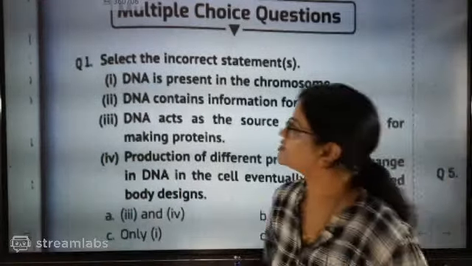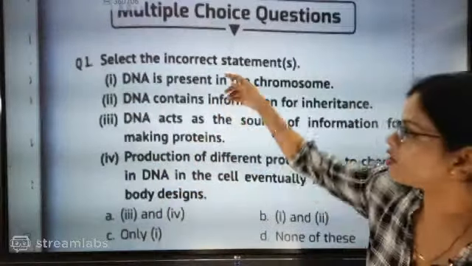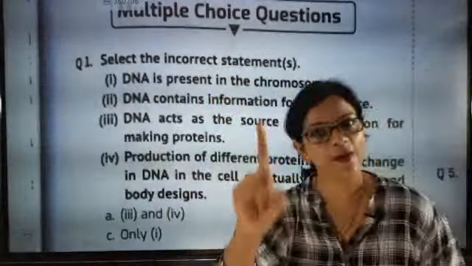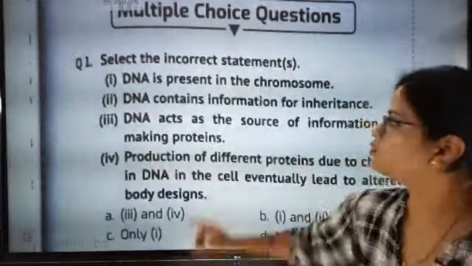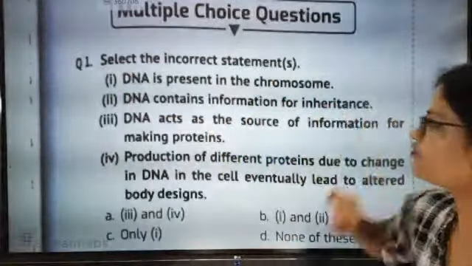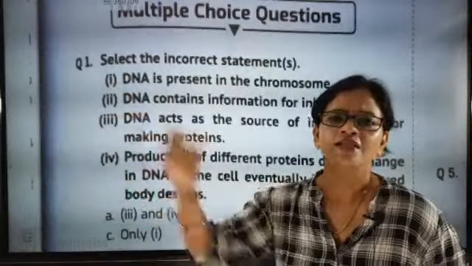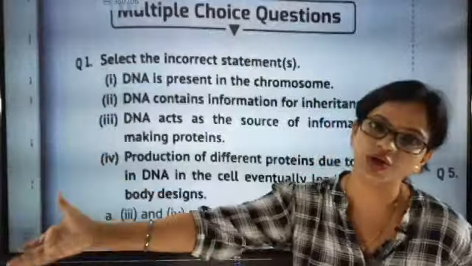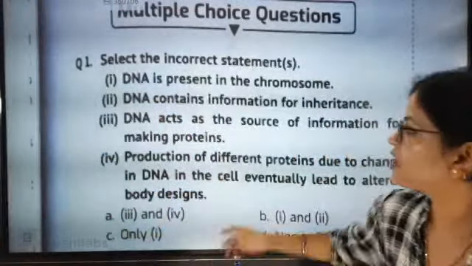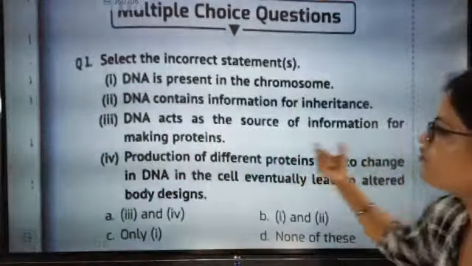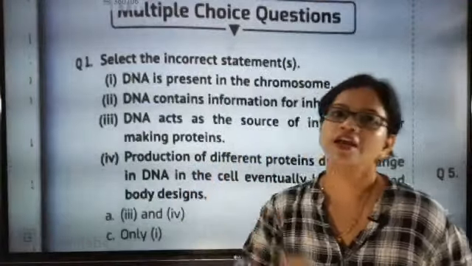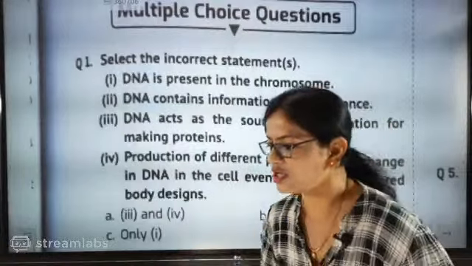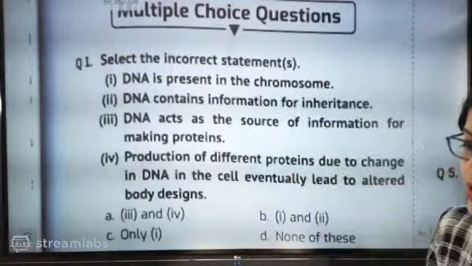The reason is they are asking for the incorrect one, but all these statements are absolutely correct. DNA is present in chromosomes, absolutely correct. DNA contains information for inheritance, yes, exactly. From the parents to the offspring, the information is transferred from one generation to another generation. It is a true statement. DNA acts as the source of information for making protein, yes. DNA is exactly doing the same work, source for making protein. It is a correct statement also.